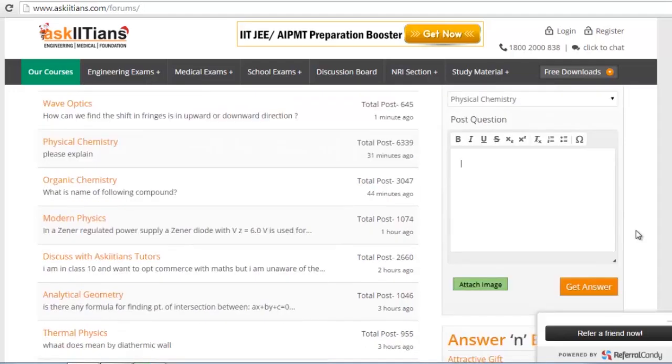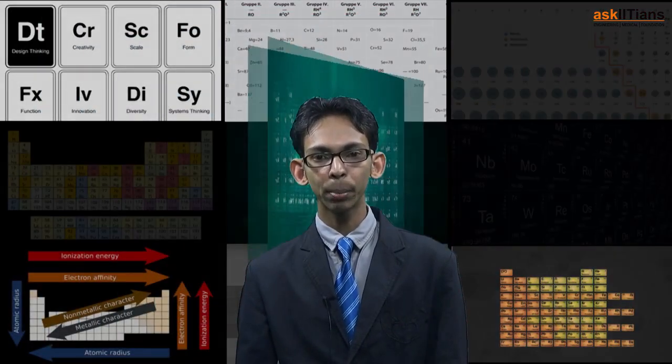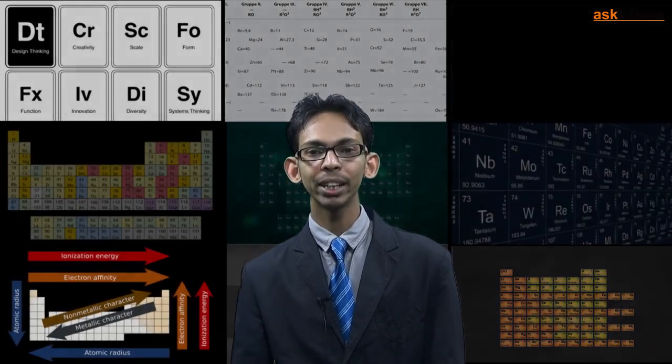Students, we have just seen how every first member of the representative group has anomalous properties. That means it has different properties than the rest of the members of the same group. In this chapter, we started from Mendeleev's periodic table.